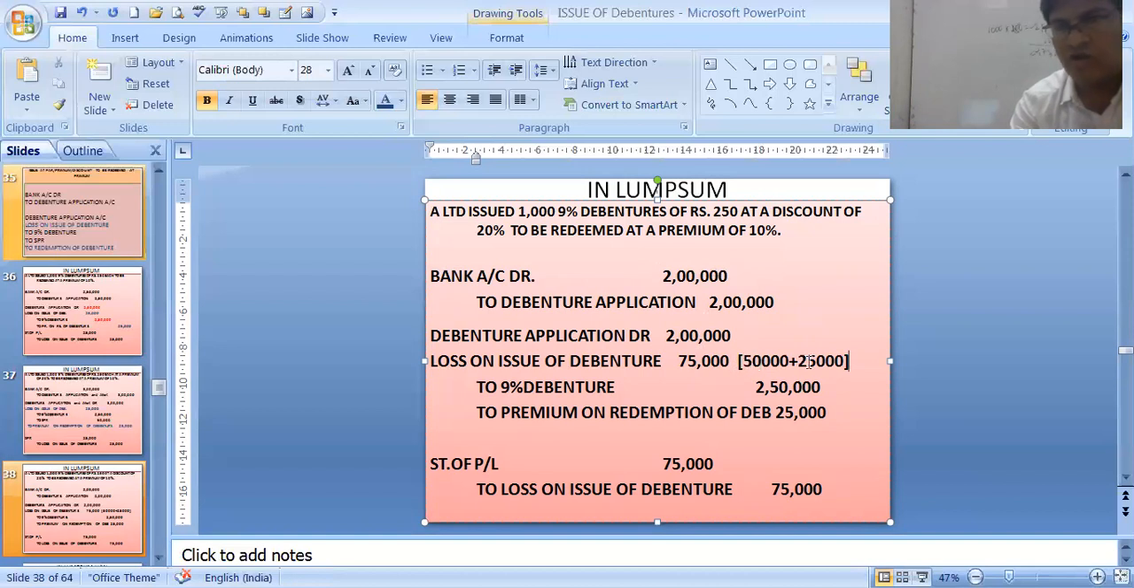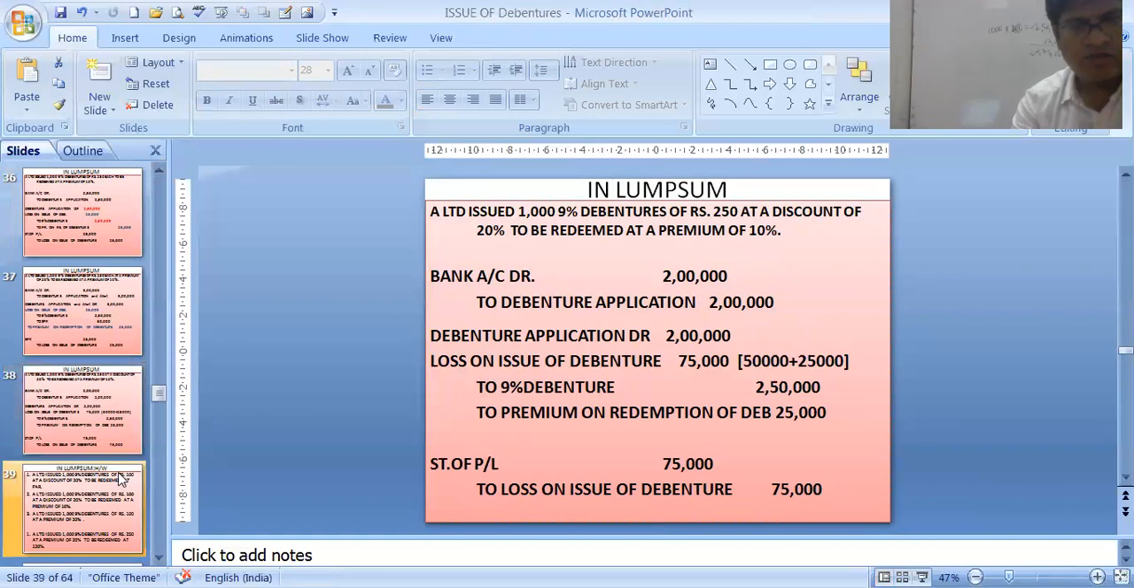So 50,000 is the discount and 25,000 is over here. Instead of writing discount, we are writing loss together, the same amount, to premium on redemption of debentures. Now you see there is no SPR, security premium reserve is not there. This premium on redemption of debentures is also treated as a loan in the balance sheet, just like the debenture value is treated as long-term borrowings. Statement of PL to loss on issue of debentures, that is closed in the statement of PL. So this is the entry, dear students.